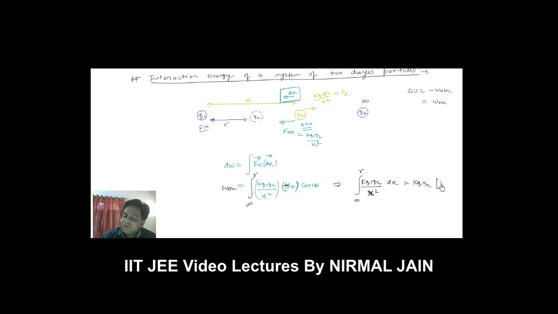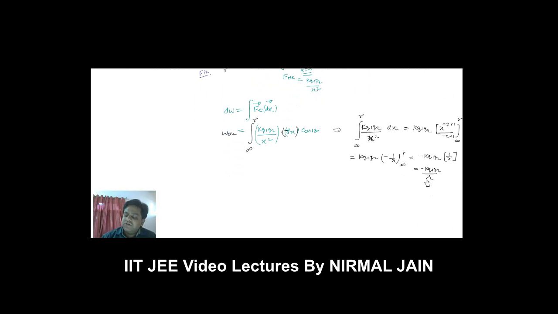Integration of x to the power minus 2 is x to the power minus 2 plus 1 upon minus 2 plus 1, and limit from infinite to r. So k q1 q2, this is minus 1 by x infinite to r, minus k q1 q2 1 by r minus 1 by infinite, which will become 0. So the final work done by electric field comes out to be equal to this minus of k q1 q2